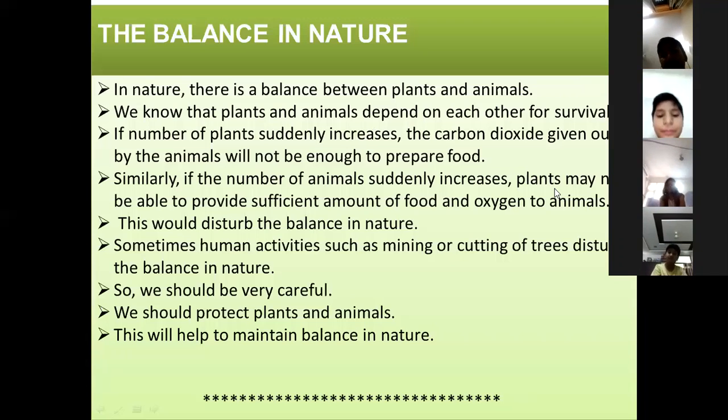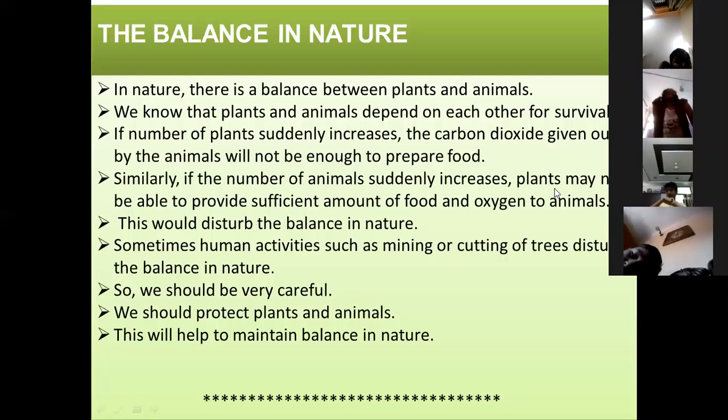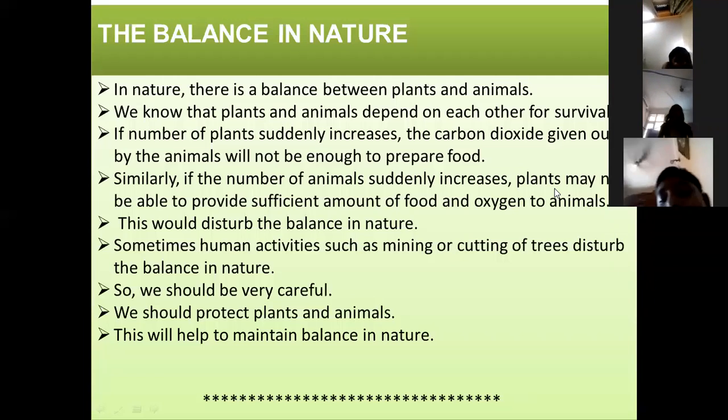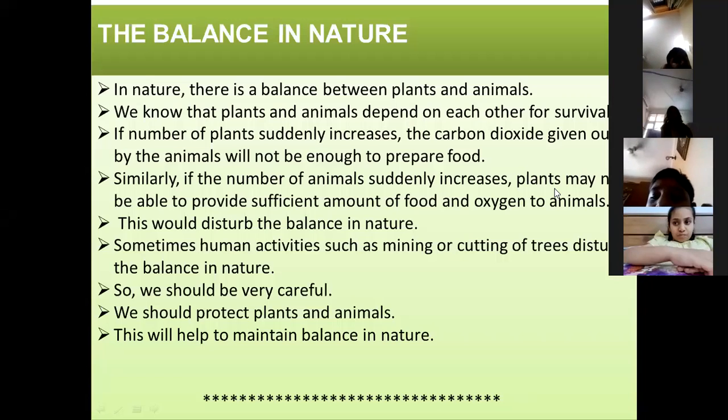Explain. What do you mean by balance in nature? Ma'am, plants and animals depend on each other for survival. Yes, survival means for their existence. They will not be able to live without one another. If there are no animals, plants will die. If there are no plants, animals will also vanish. Yes. Okay.